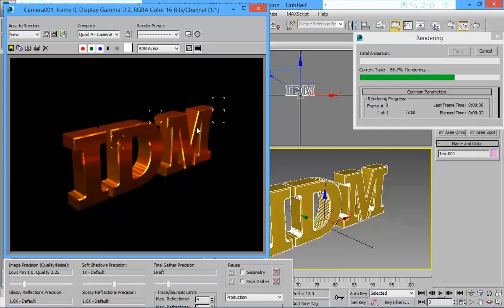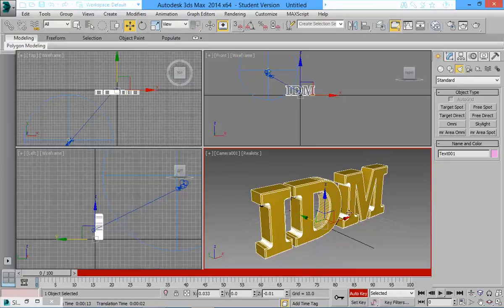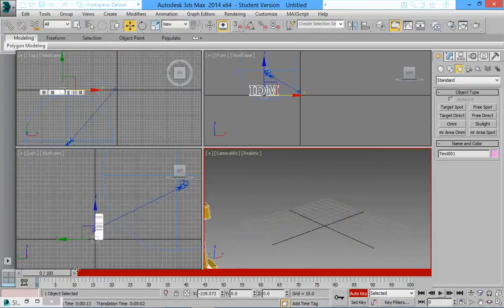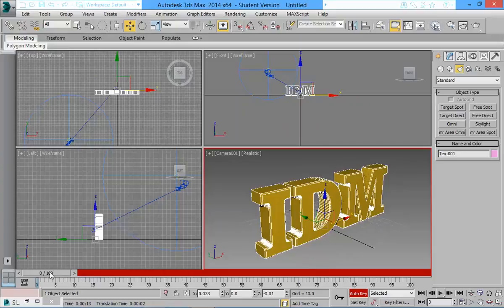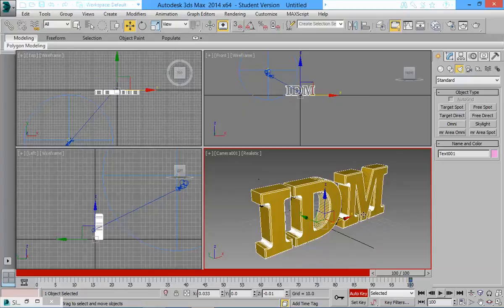Finally, what we did was we animated it, and I showed you keyframes. I can go to auto key, and I can say this is my first keyframe. Actually, no. Let me come to the last one. Right click and let me just set a key. Yep, I've created a key here, right?